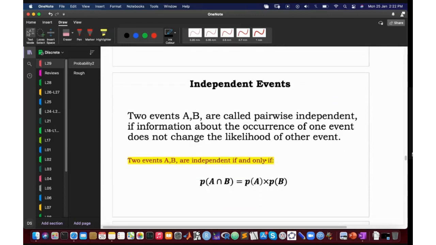Okay. And another type of events is independent events. This is slightly tricky and important as well, okay? So pay attention. We say the two events A and B are pairwise independent. This keyword is also important. Pairwise independent. If information about the occurrence of one event does not change the likelihood of the other event.